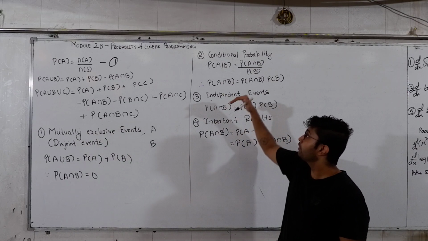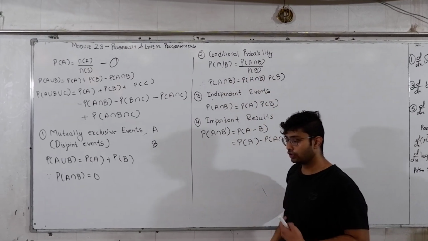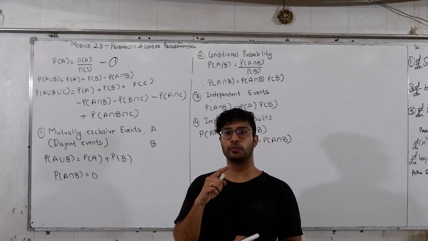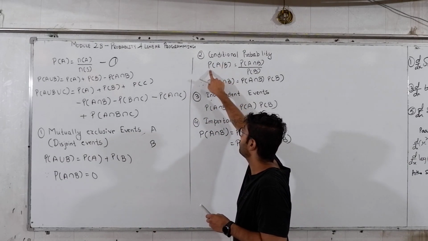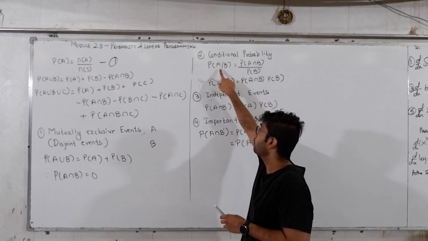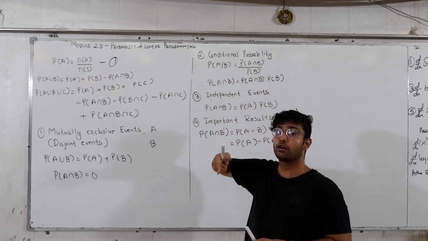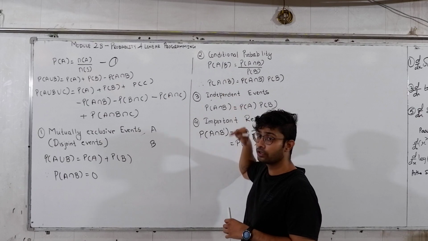Okay, so moving on to conditional probability. This is basic conditional probability. Conditional probability is something like P of A given B. What is P of A given B? That means the probability of A. This is called P of A given B. That is, the probability of A when the event B has already occurred. Okay, probability of A when event B has already occurred.